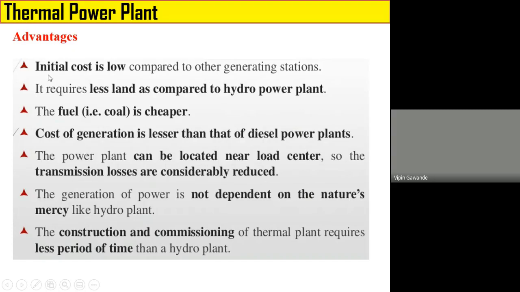Initial cost is low as compared to the other power generating plants. It requires less land as compared to the hydro power plant. The fuel, that is coal, is cheaper. The cost of generation is lesser than that of the diesel power plant. The power plant can be located near the load center, so transmission losses are less here. The generation of power is not dependent on nature's mercy like a hydro plant. The construction and commissioning of a thermal power plant requires less time, and it is generally done by BHEL, that is Bharat Heavy Electricals Limited.